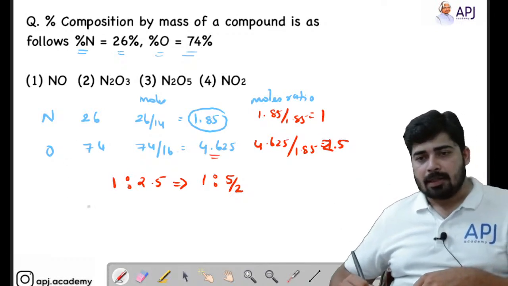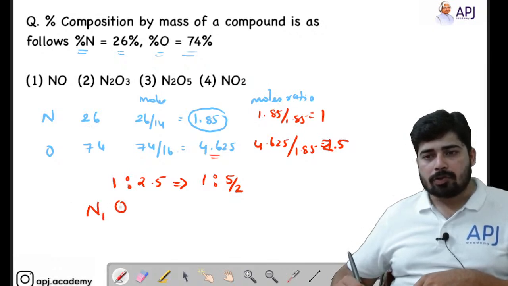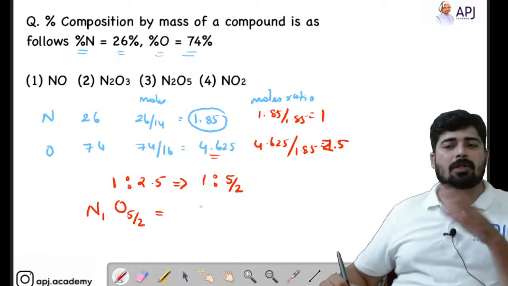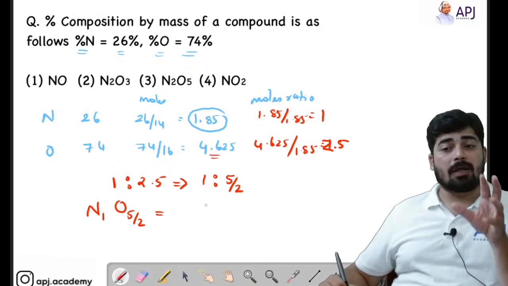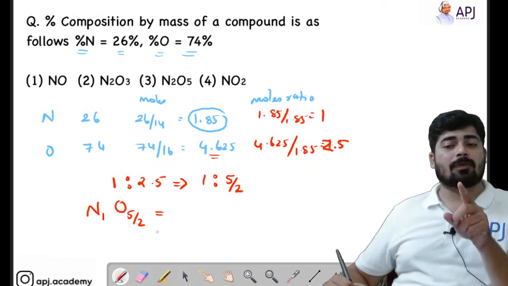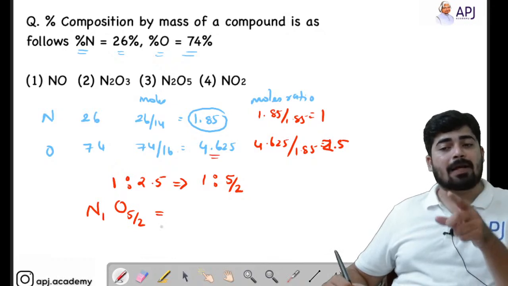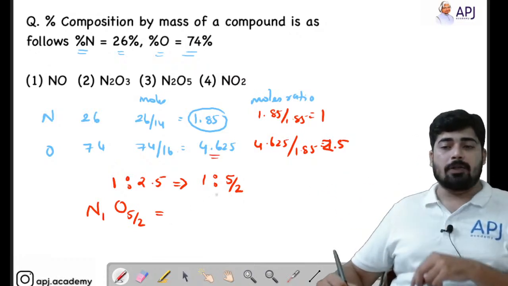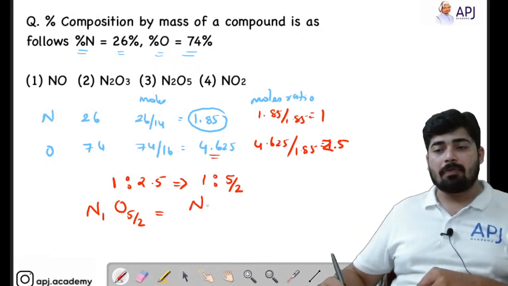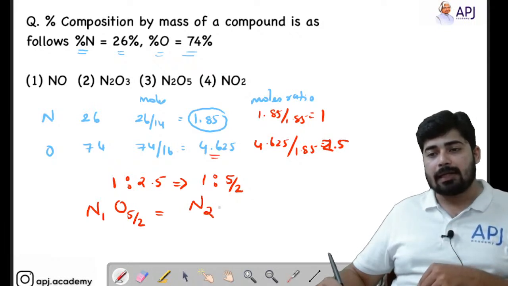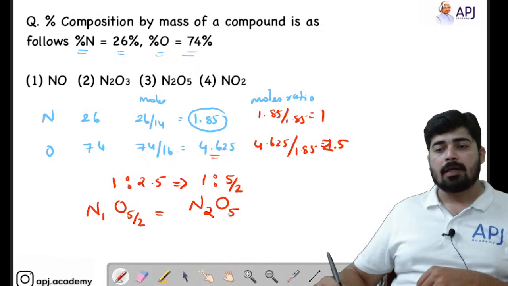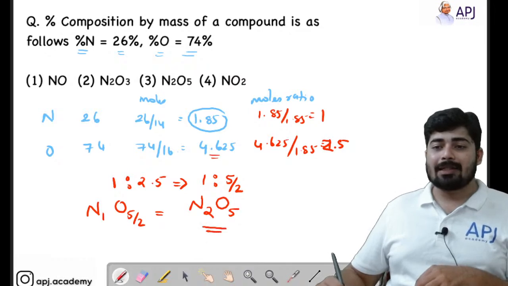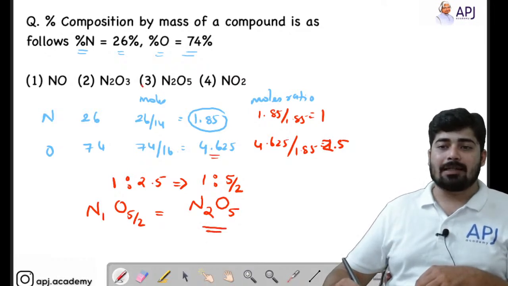So here let's check this. Here I have nitrogen 1 and oxygen 5/2. And see, we cannot represent the molecular mass or empirical formula or molecular formula with a fraction. So in order to convert this fraction into a whole number, I have to cancel the denominator. For cancelling the denominator, I have to multiply 2 with both the values. So we will multiply 2 with all the values. So here we will be getting N2 and here we will be getting O5. And the denominator 2 will be cancelled when you multiply it with 2. Okay. So the answer is N2O5. Option 3 is the correct one.